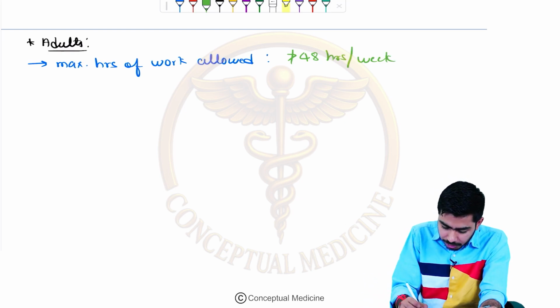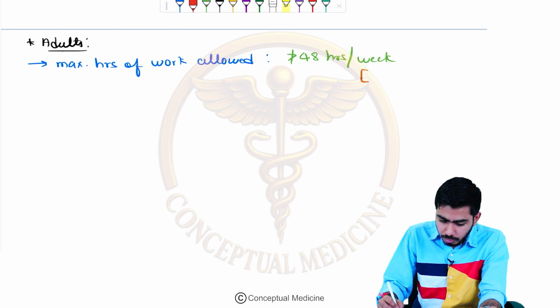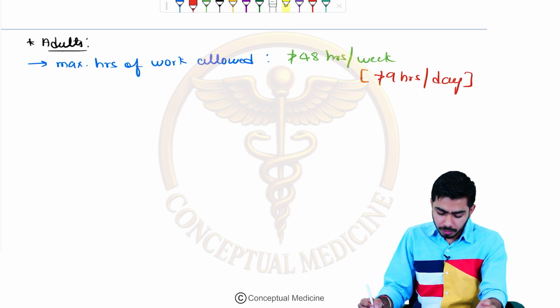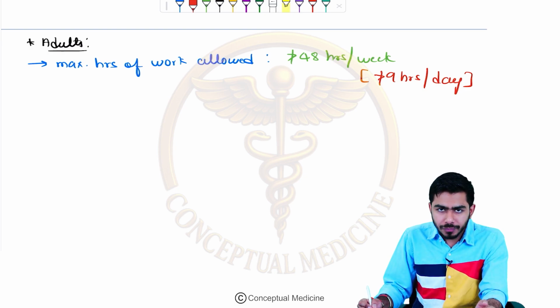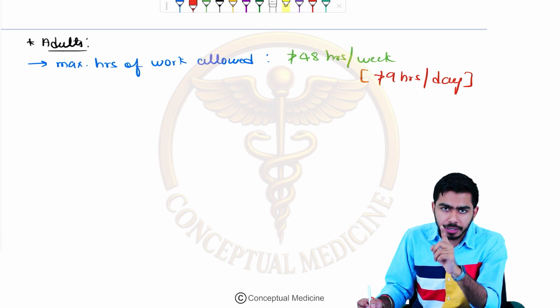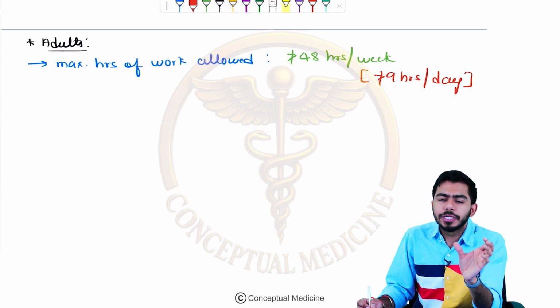It might be extended in some cases, but not more than 9 hours per day. So for the adults, the maximum hours allowed are not more than 9 hours a day or not more than 48 hours a week.